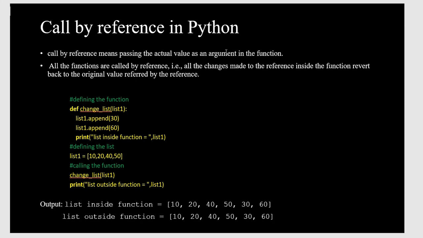Calling the function change list and printing the list, the input list is 10, 20, 40, 50, and after calling the function the outside list is 10, 20, 40, 50, 30, 60. So this is call by reference: changes made inside the function also occur outside.